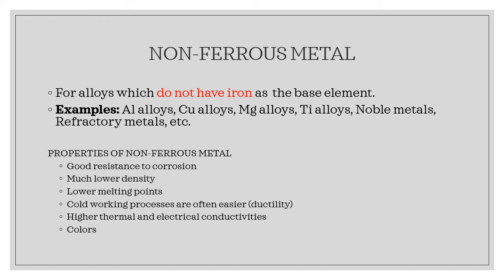Now let us move on to non-ferrous metal. Basically, non-ferrous metals are alloys which do not have any iron or ferrum inside them. For example, in this chapter, we shall only concentrate on aluminium, copper, magnesium, titanium, noble metals, and refractory metals.